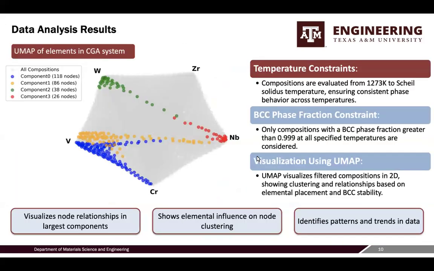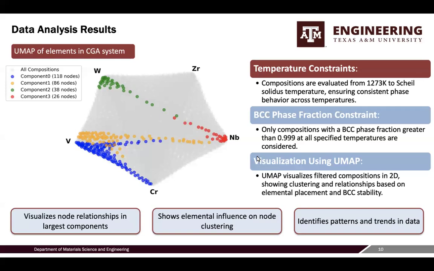A UMAP of the 5 elements in the CGA system was generated to show the 4 largest connected components and their relation to the elements. This constraint was evaluated from temperature 1273 Kelvin to the solidus temperature, ensuring consistent phase behavior.